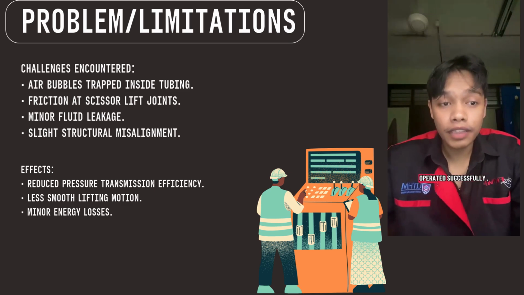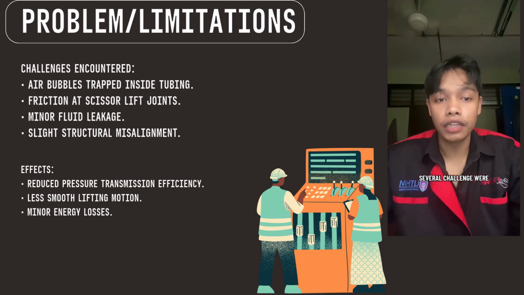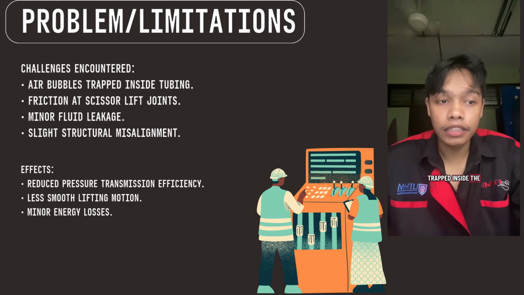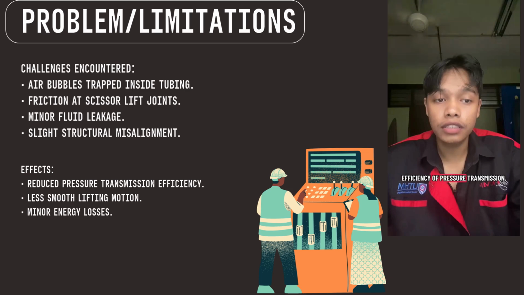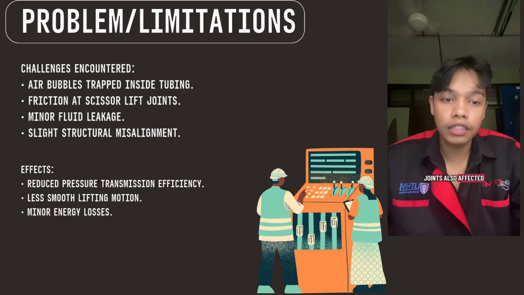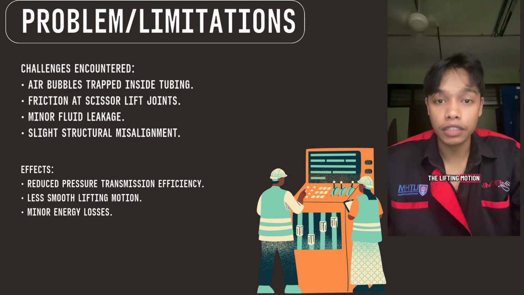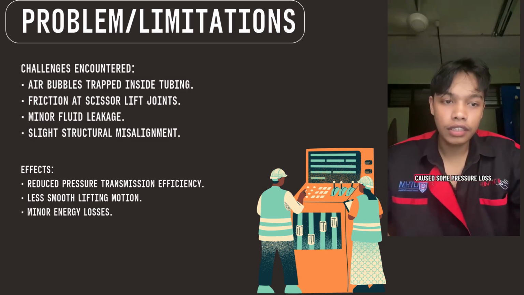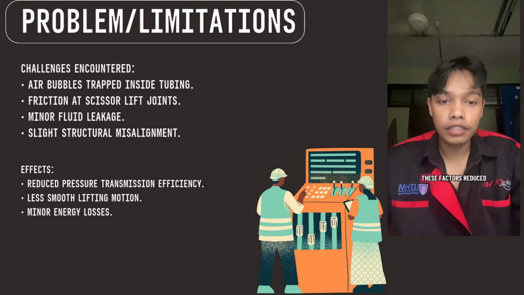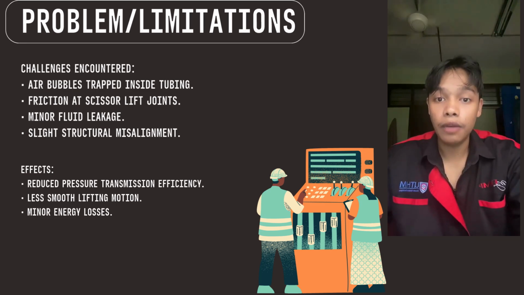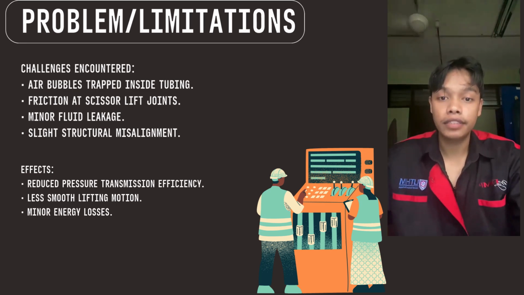Although the prototype operated successfully, several challenges were encountered during testing. Small air bubbles trapped inside the tubing reduced the efficiency of pressure transmission. Friction at the scissor lift joints also affected the smoothness of the lifting motion. In addition, minor leakage at the tubing connection caused some pressure loss. This factor reduced the overall performance of the hydraulic system compared to the ideal theoretical condition. I will pass the next slide to my friend.